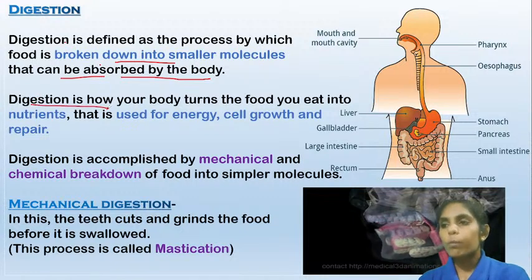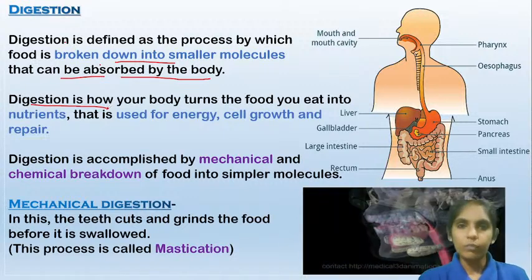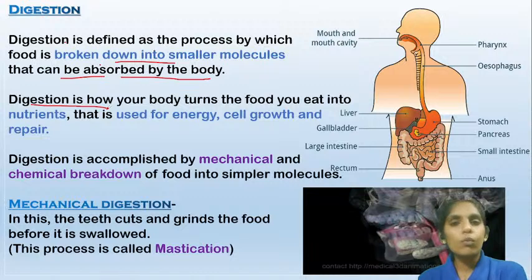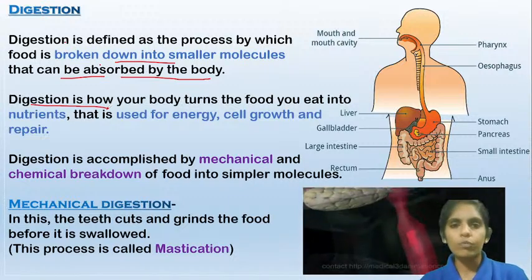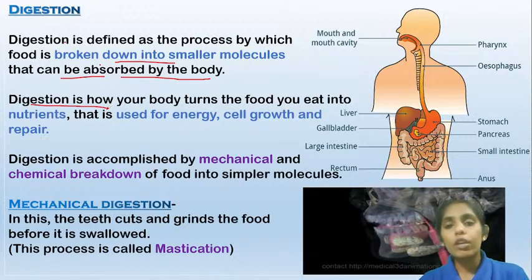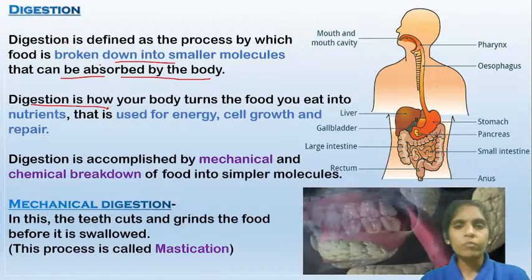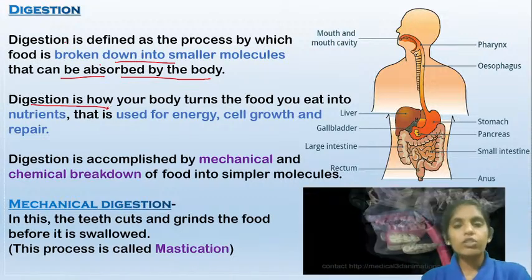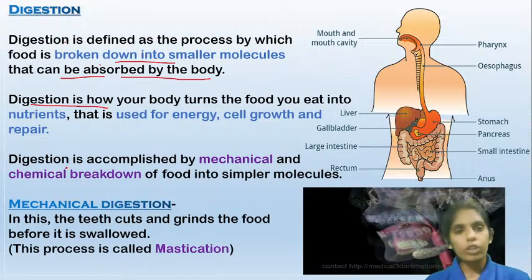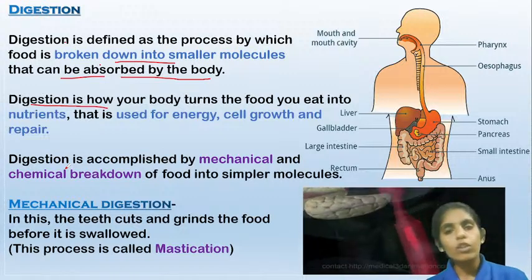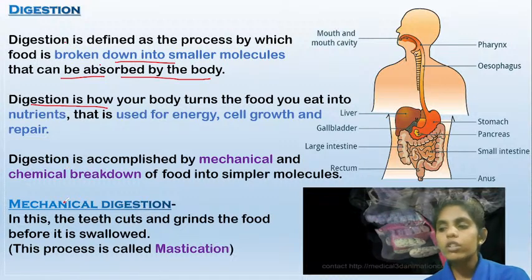So digestion is how our body turns the food we eat into nutrients. These nutrients are utilized for different processes in our body, like cell growth, cell repair, cell division, DNA synthesis. Whatever function occurs in our body, nutrients are required, and digestion helps us get all the nutrients. Digestion involves two steps: one is mechanical digestion and the other one is chemical digestion. Now let us know what mechanical digestion is.